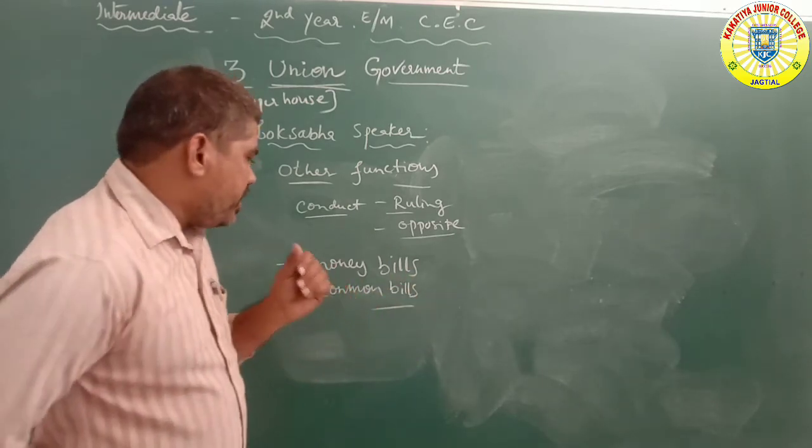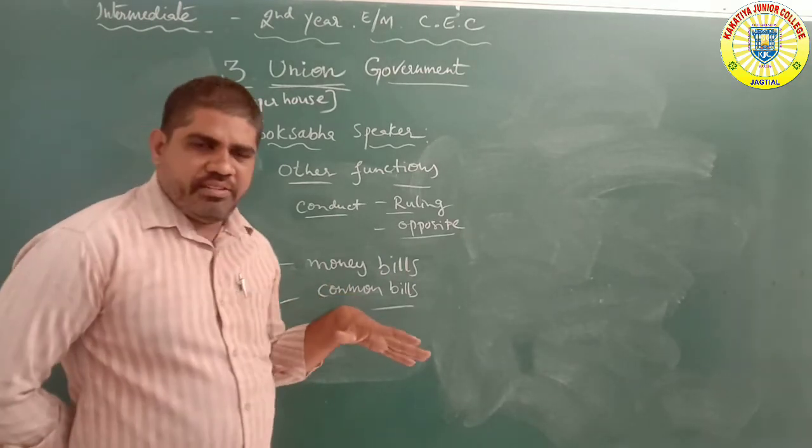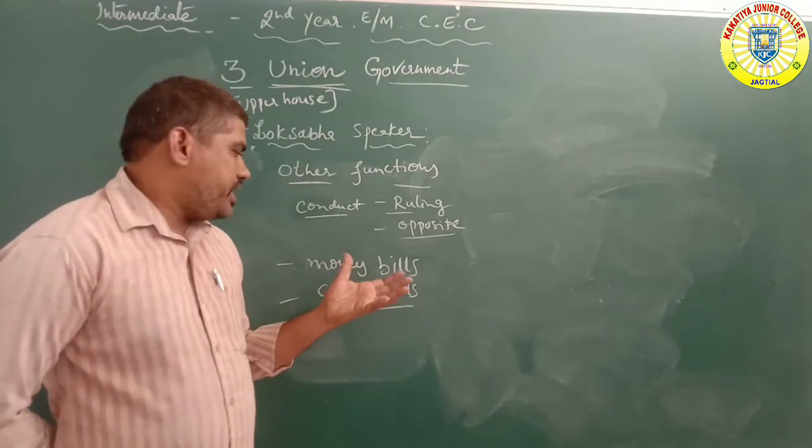Here, listening to both sides on the bill, whether money bill or common bill. Common bills are, for example, on agriculture or other systems. Here are two types of bills.